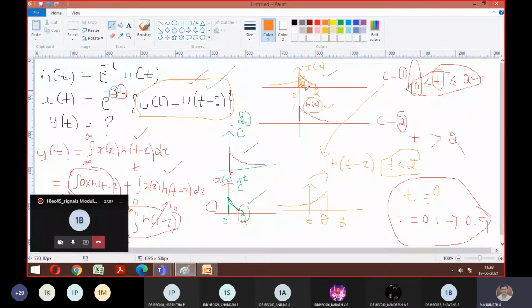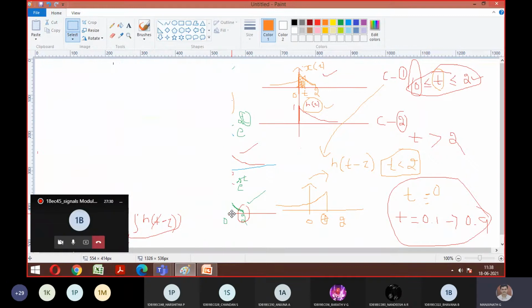Yes, sir. So what is that interval? It is t, which is what we have chosen. I hope you got an idea now. It is just a movement of the signal with respect to x of t and h of t. So what is the integral part you're supposed to get in the formula? Let me cut this part. I hope you understood the way to sketch the waveform for case 1.